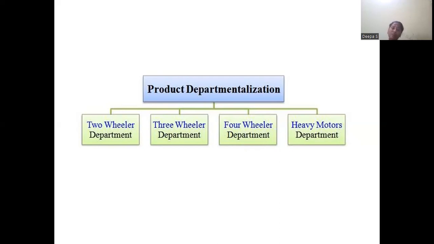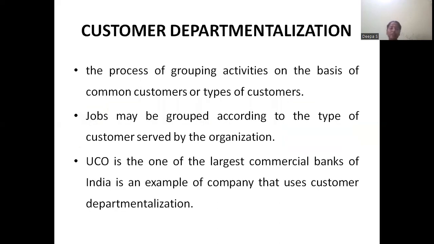Okay, so these are different productions that can be created on the vehicle. The third one is customer departmentalization. Here, customer departmentalization means you can have a variety of customers. For a company producing a product or a process, there will be different types of customers. So the task can be different, since each customer will have specific requirements, but the customer has to be served by the organization or company.